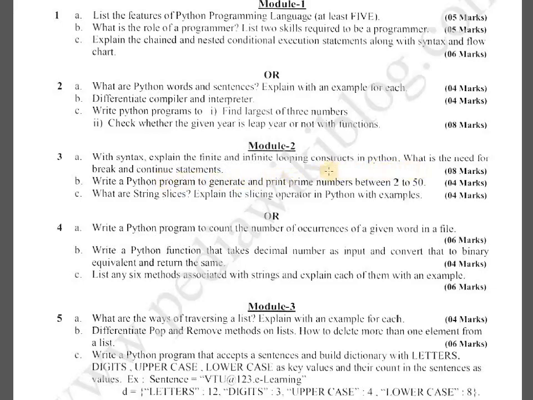As you know already, the number which is divisible by only 1 and by itself, not by any other number, that is what a prime number is. Then how to write this program, that I will teach you.